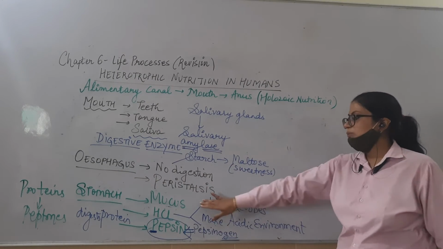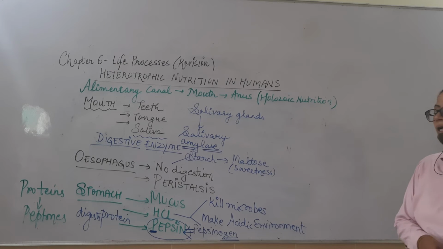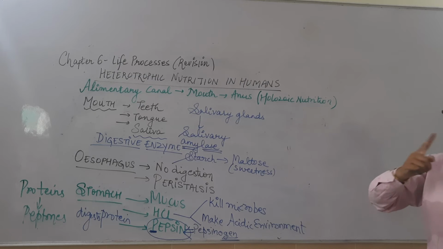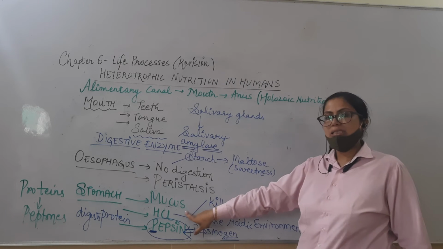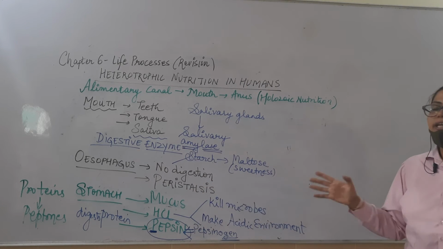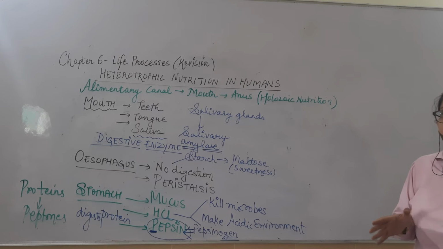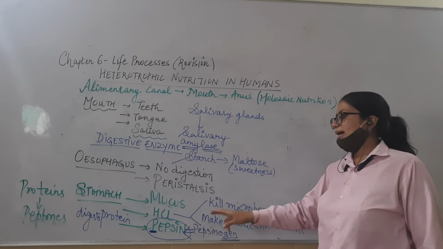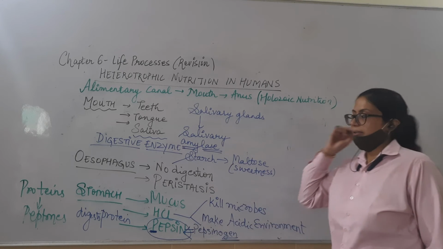Now what is the role of this mucus? Why do we require the mucus? Mucus is very much essential to prevent the stomach wall lining from this acid, because this acid is a very strong acid, HCl, hydrochloric acid. So the stomach wall lining will be protected from this acid through this mucus layer.